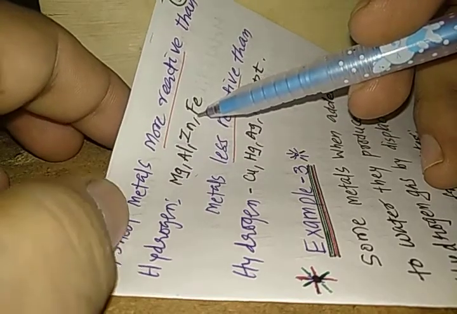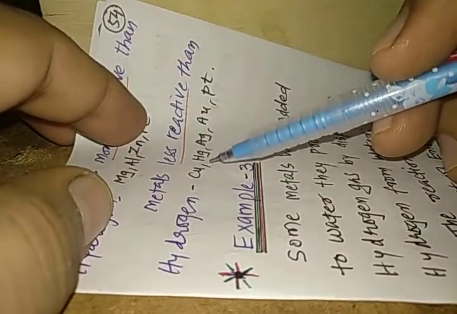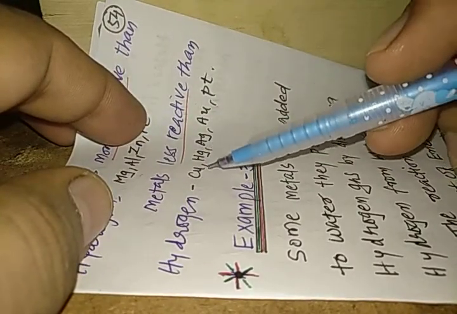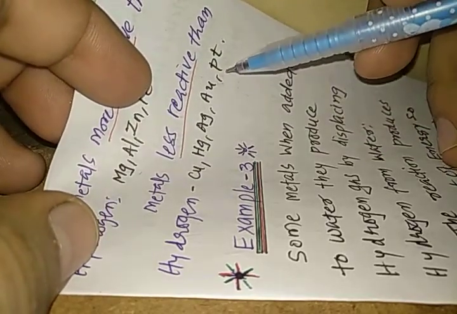If we revise once again, metals more reactive than hydrogen are magnesium, aluminum, zinc, and iron, whereas metals less reactive than hydrogen are copper, mercury, silver, gold, and platinum.